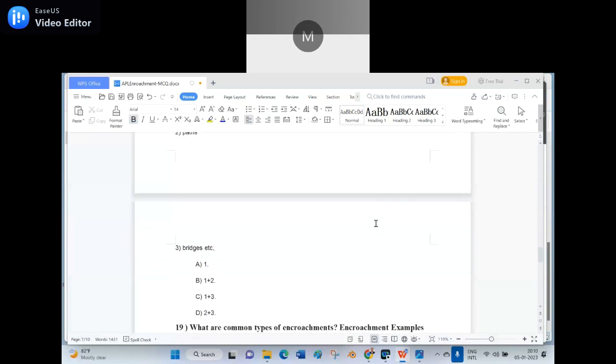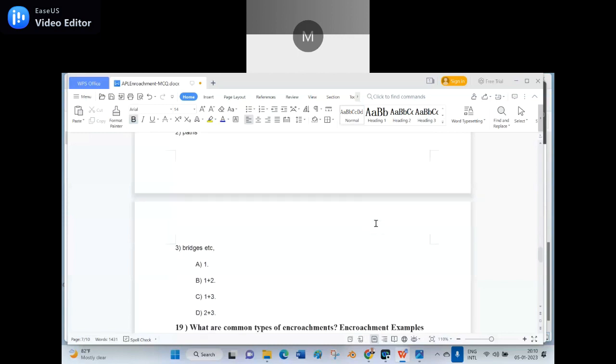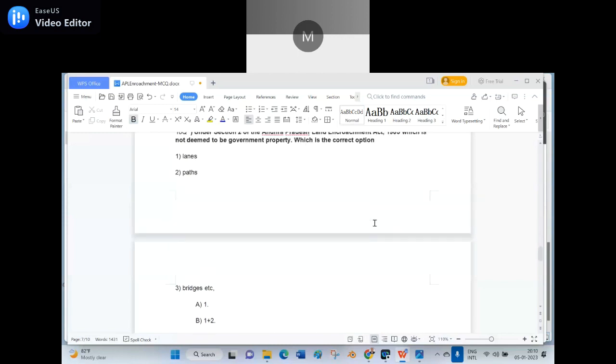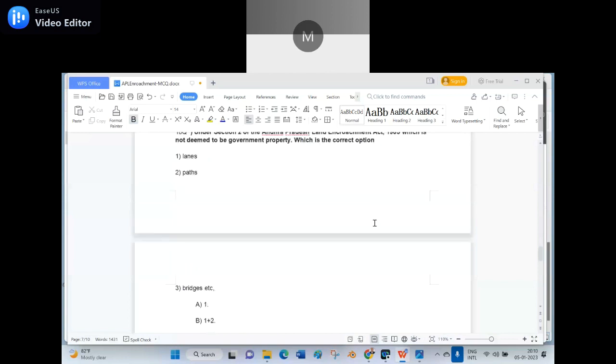See, if you closely watch it, you will understand. I think actually everything will be covered, because in the definition they have given lanes also, paths also. But the answer which I made is 2 plus 3. Lanes are not there, they say, but I saw the lanes are there, streets are there. Anyway, it is a disputed question.